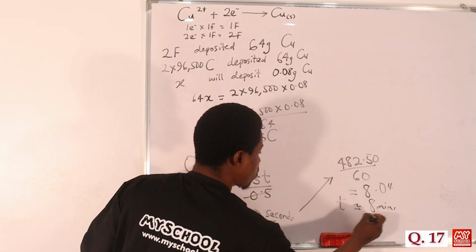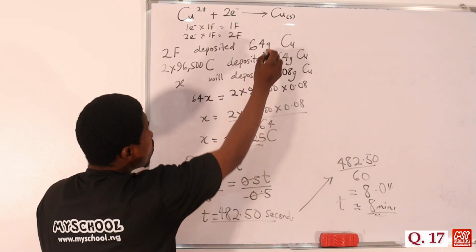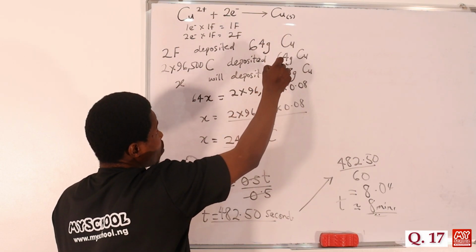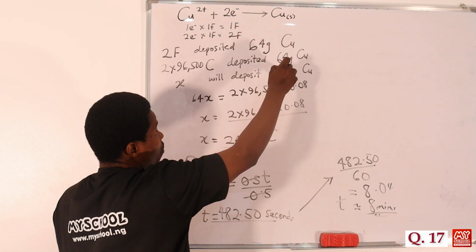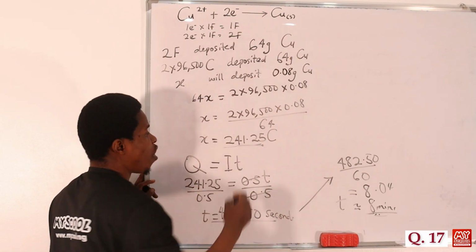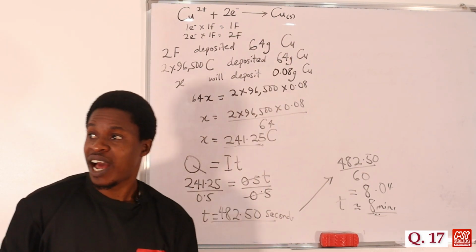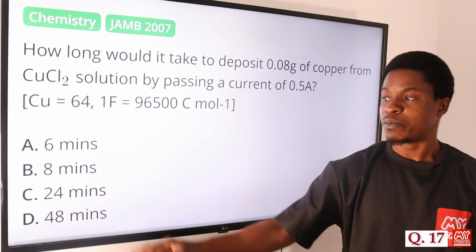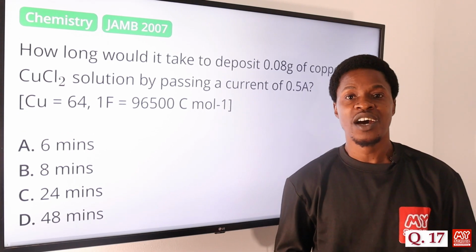So that's the time. How long? It's going to take 8 minutes for 0.08 gram of copper to be deposited at that point. So let's look at the options we have on the screen. Option A says 6 minutes, option B says 8 minutes, 24 minutes, 48 minutes. So the correct answer is option B, 8 minutes.